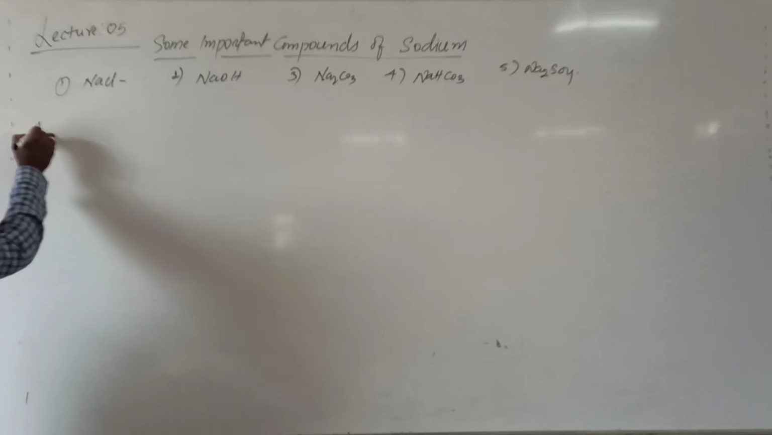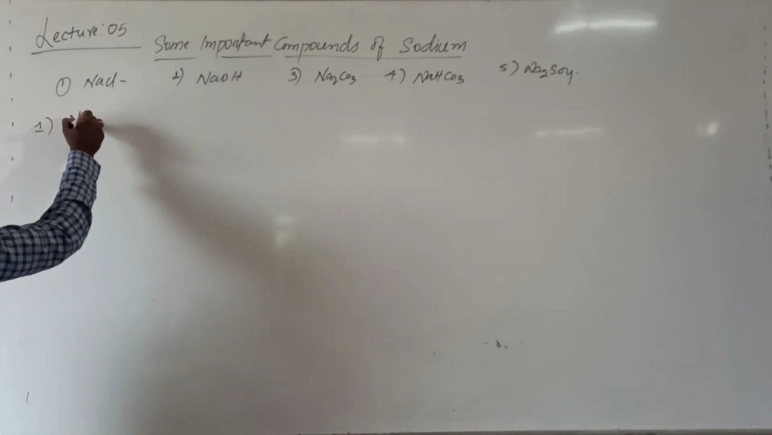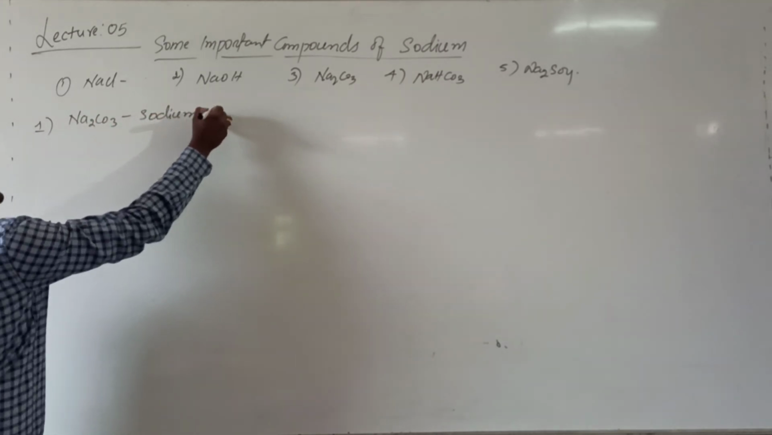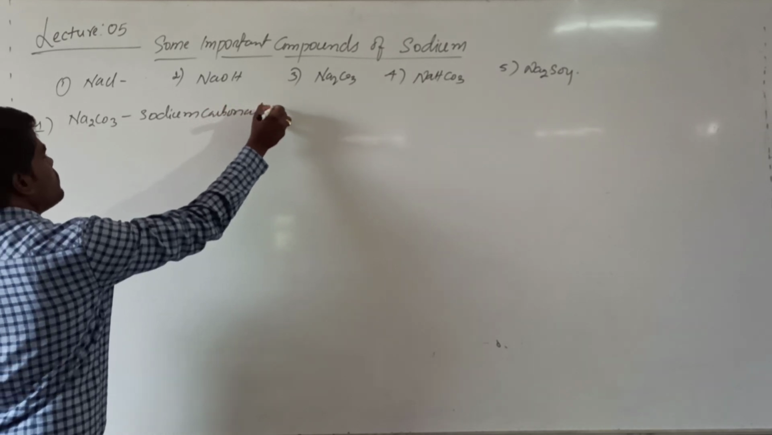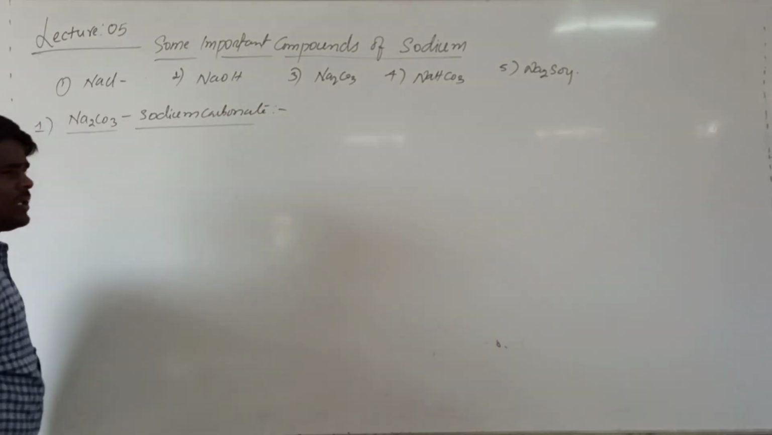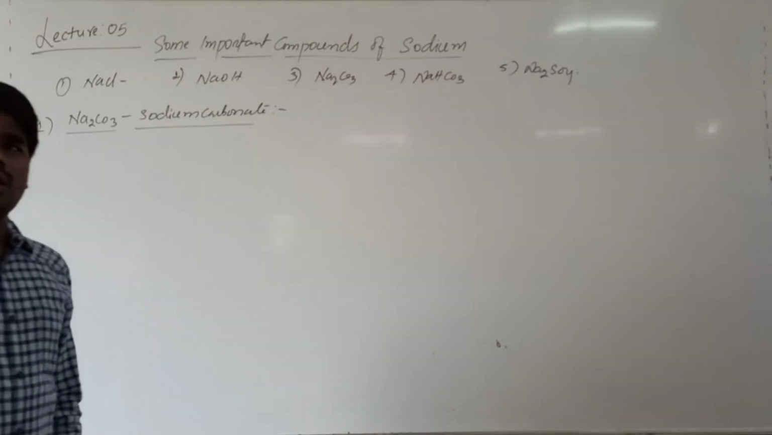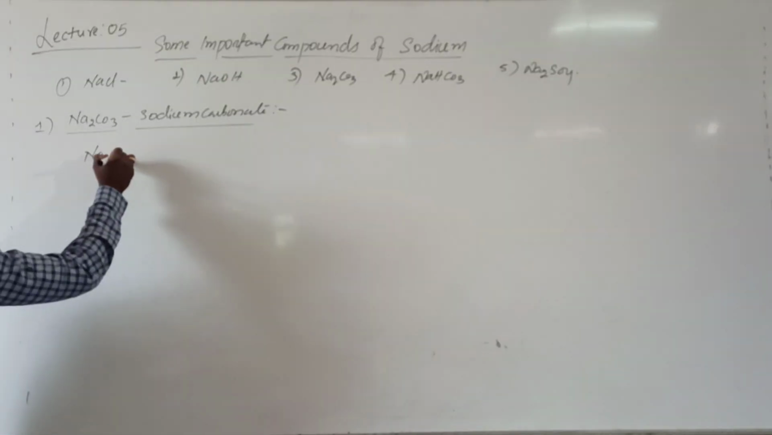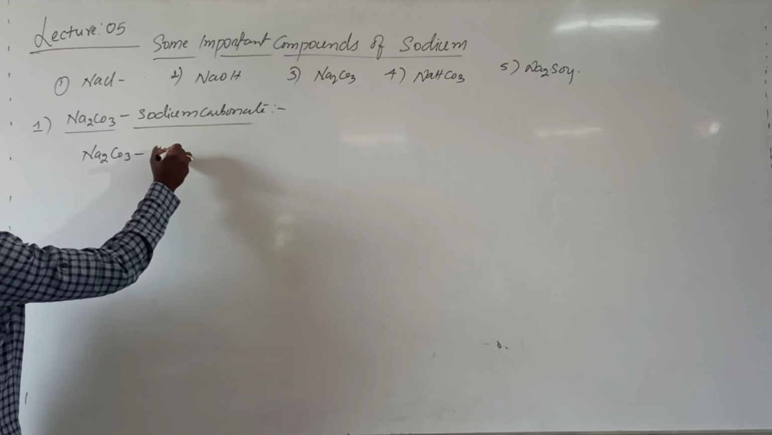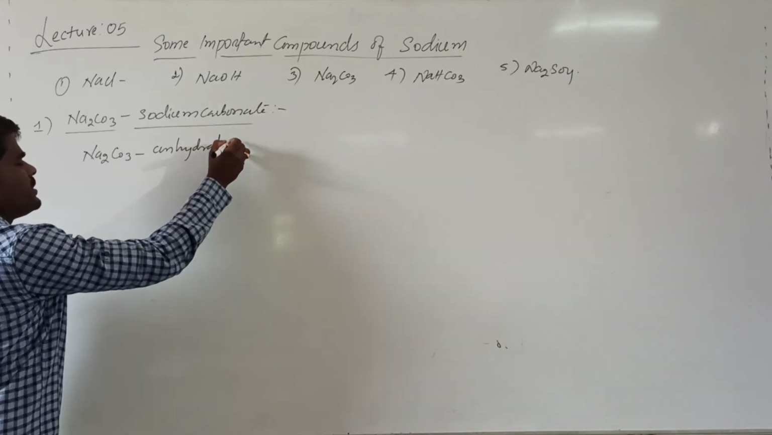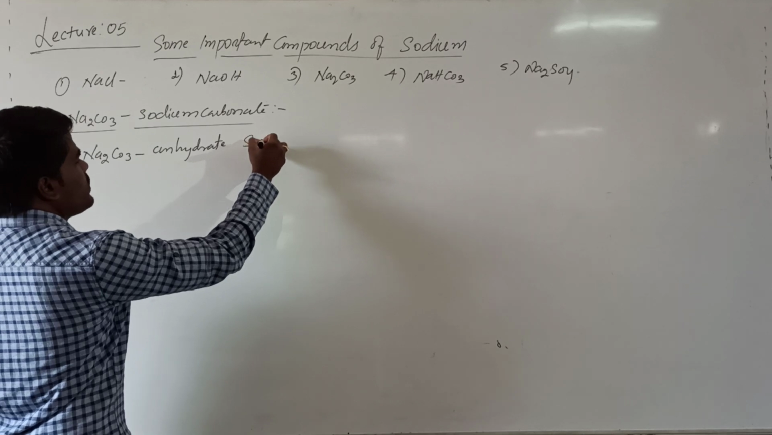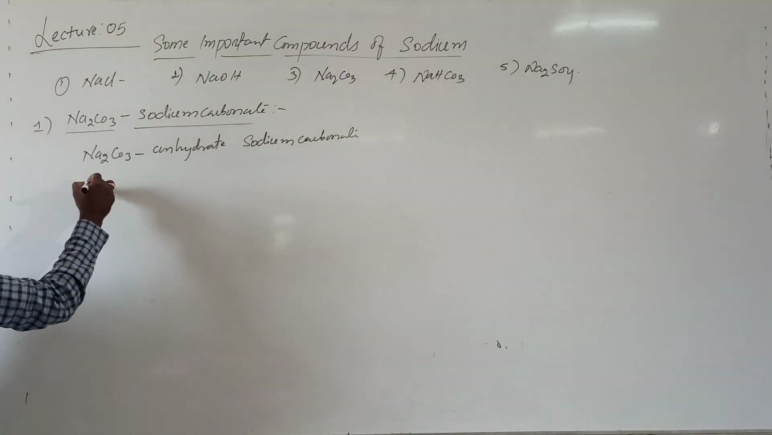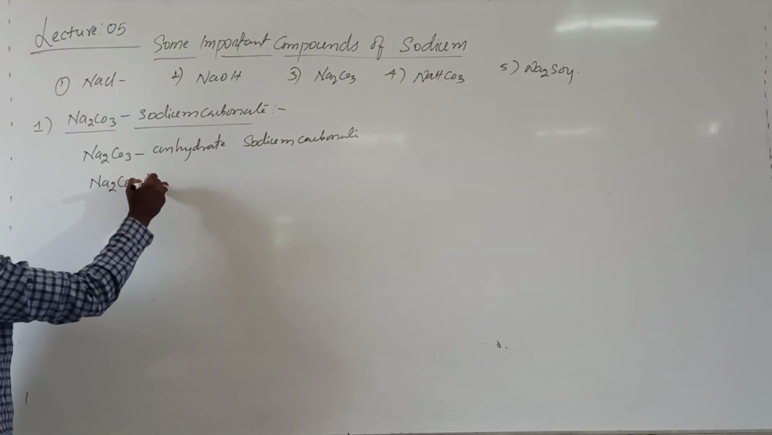We'll start the discussion with the first compound, Na2CO3, which is called sodium carbonate. Sodium carbonate occurs in various forms in nature. If it exists in the form of Na2CO3, this is called unhydrated sodium carbonate. It can also exist in hydrated form, that is Na2CO3 H2O.